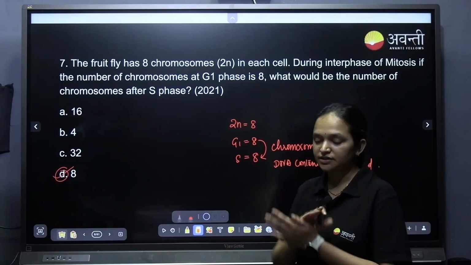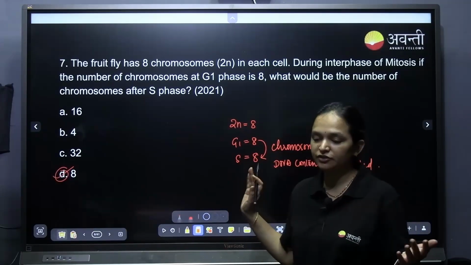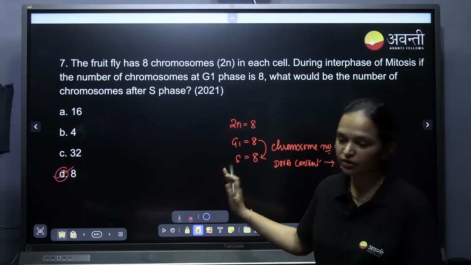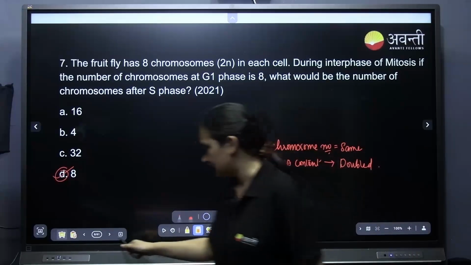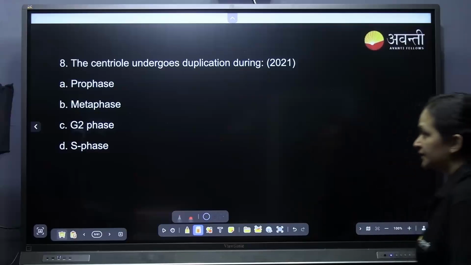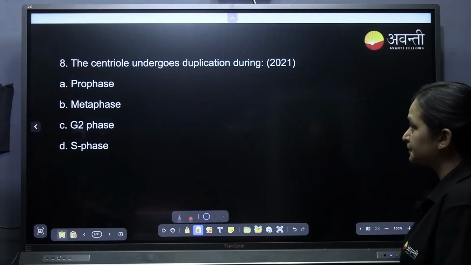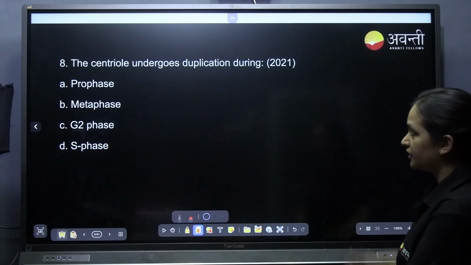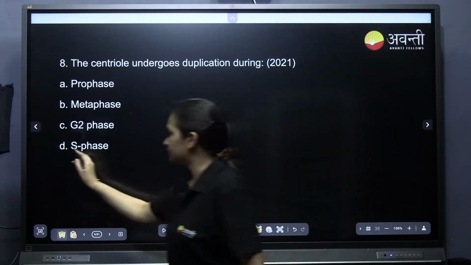Chromosome number is same in the equational division, the chromosome number is same throughout the life cycle of the cell. The centriole undergoes a duplication during S phase. S phase, we just discussed.